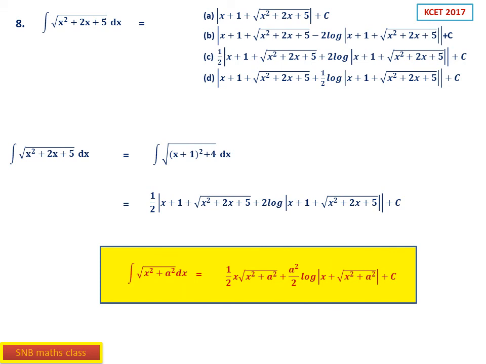It's a very simple question actually. The integral of square root of x square plus a square is 1 by 2 then x into square root of x square plus a square, plus a square by 2. So a square becomes 4, so 4 by 2 becomes 2. So 2 log then whatever is mod x plus 1 into square root of x square plus 2x plus 5. So it's very simple, directly based on formula. So there is no difficulty here. Only thing is the answer is very lengthy.